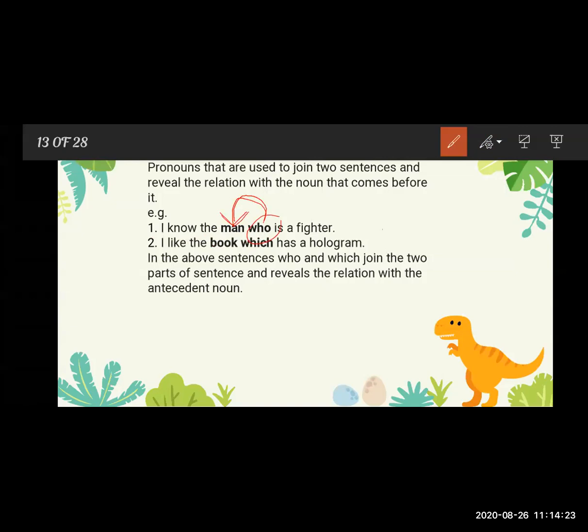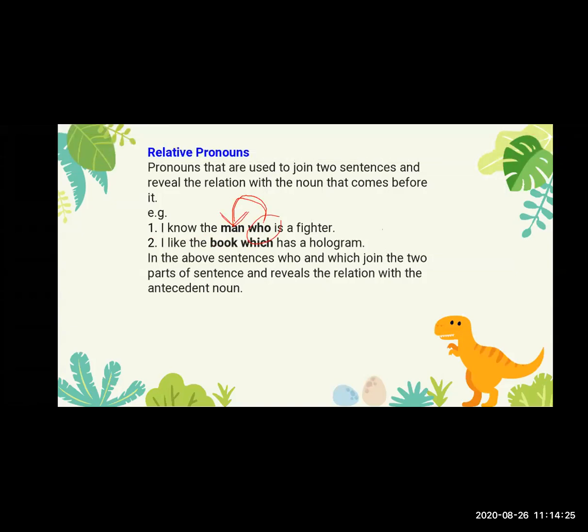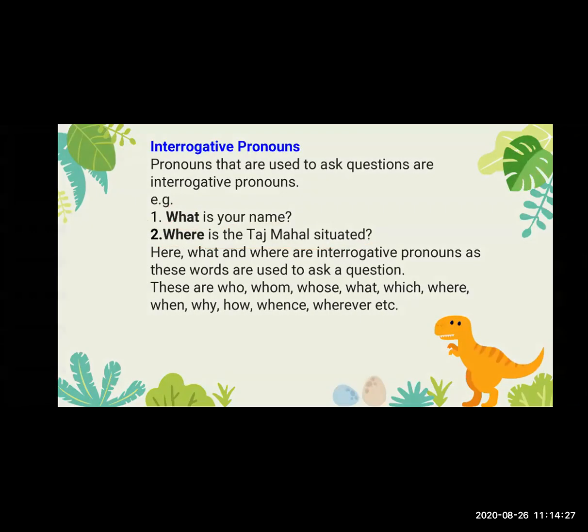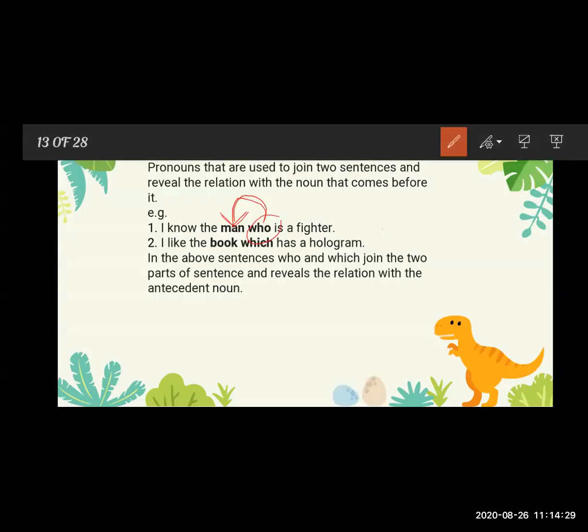Now see the second example here: I like the book which has a hologram. See in this sentence, which is a relative pronoun.